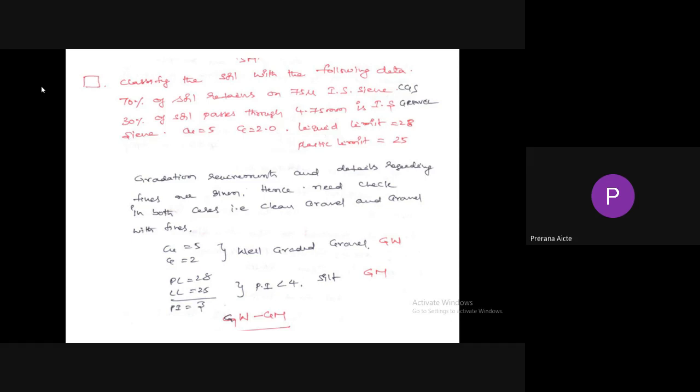So plastic limit 28, liquid limit 25. Plasticity index equal to 3. So that's why plasticity index is less than 4. It is called a silty gravel, GM. So for the dual symbol, we need to use GW and GM.